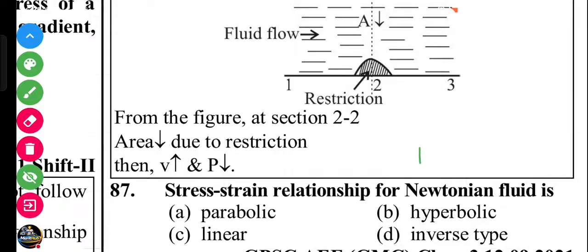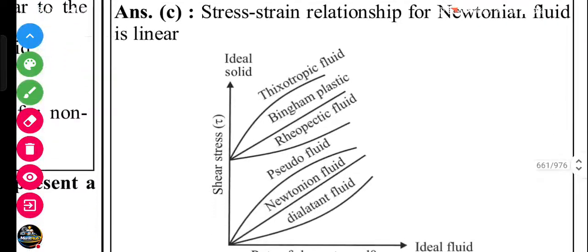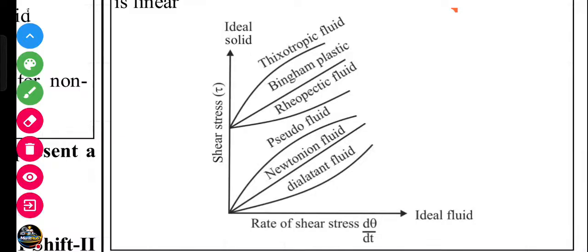Next question. Stress strain relationship for the Newtonian fluid. Newtonian fluid is a linear curve. Here you see the stress strain curve: shear stress versus rate of shear strain. The curves shown are thixotropic fluid, Bingham plastic, rheopectic, pseudoplastic, Newtonian fluid, and dilatant fluid.